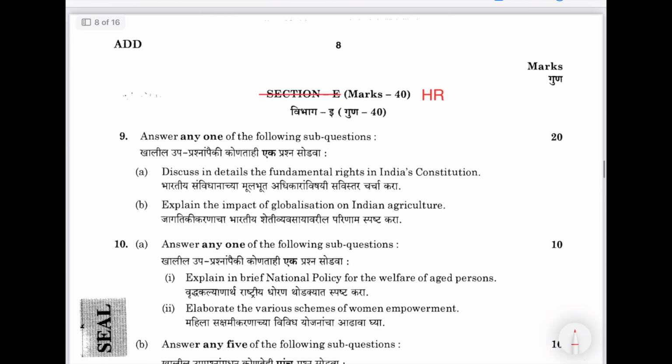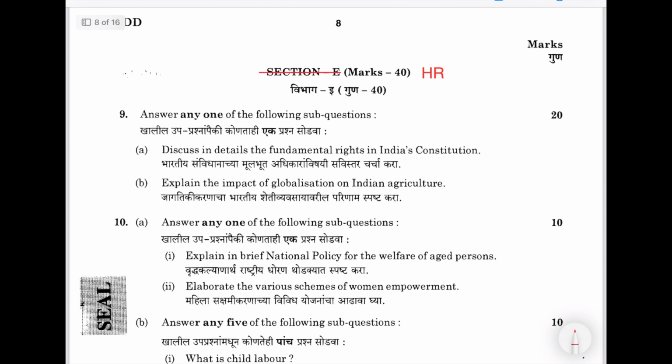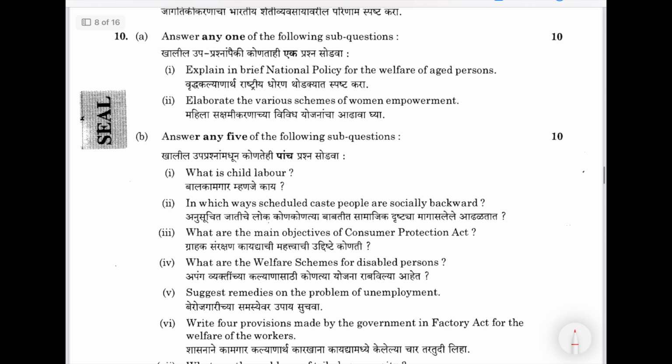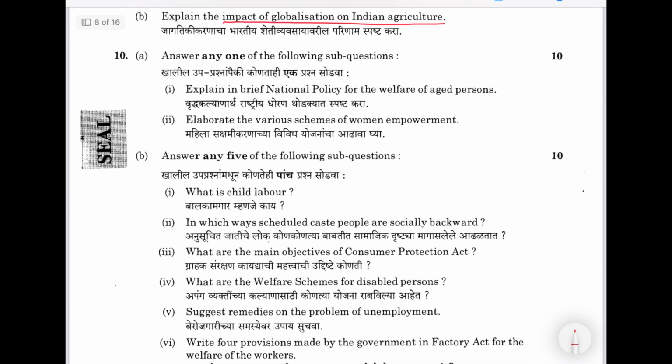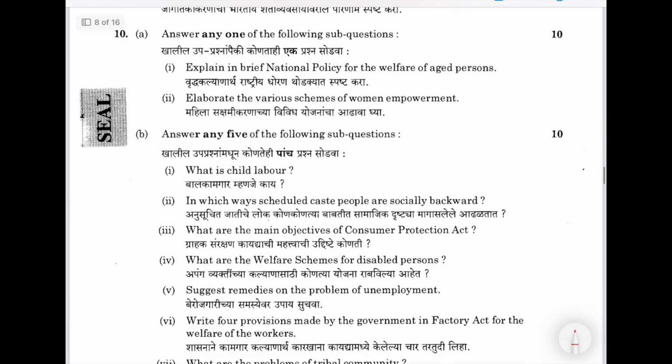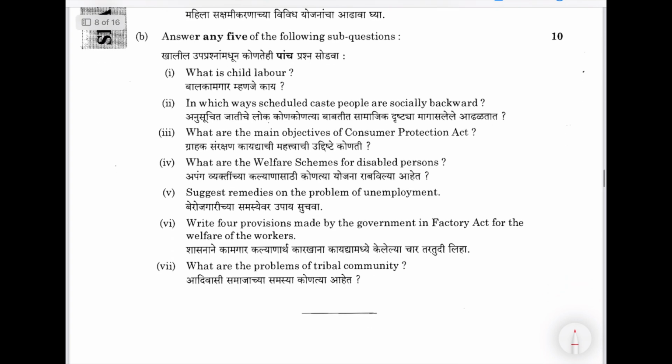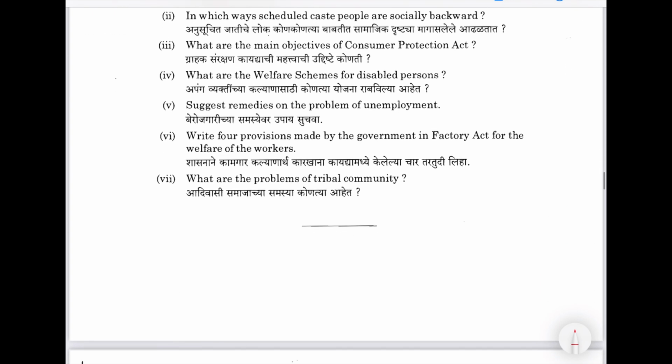Then section E, it was like human resource, HR. So, discuss in detail fundamental rights in the Indian Constitution, because rights. Explain the impact of globalization on Indian agriculture. Straightforward questions. This is not of any importance for us. Consumer Protection Act, no. Welfare schemes for disabled, no.